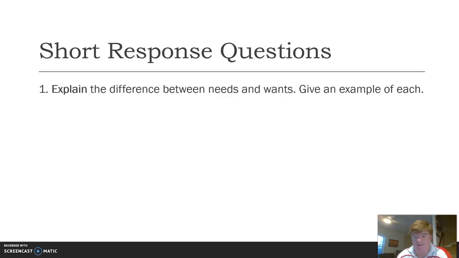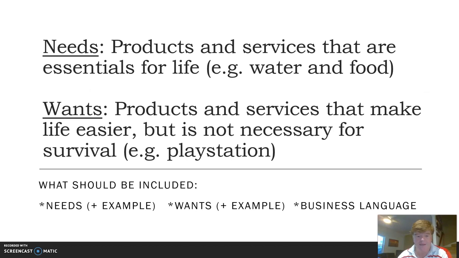I would suggest pause it now, have a go at answering it, and then come back and listen to the answer here. Explain the difference between needs and wants and give an example of each. So, needs, we talked about things that are essential for life. Water and food is a great answer here. Wants are products and services that make life easier or more enjoyable, but not necessary for survival.